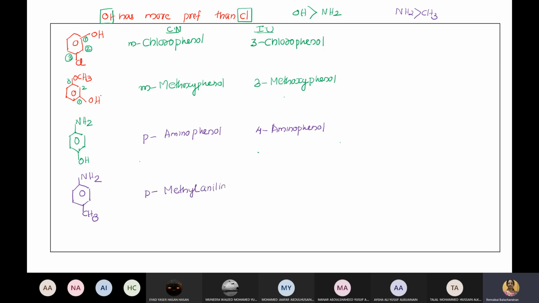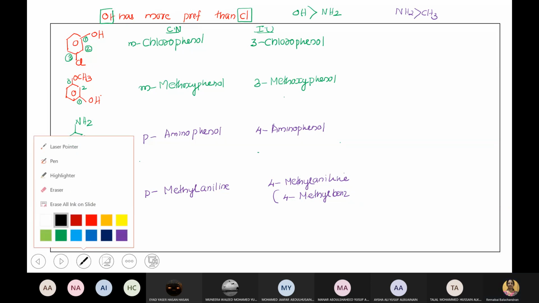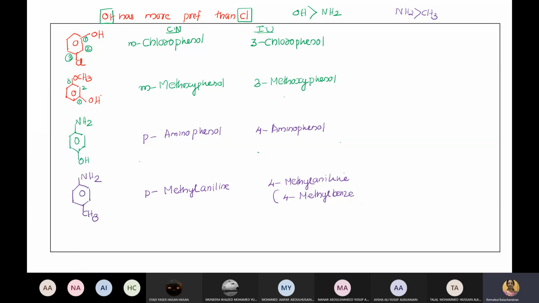Both are correct. That's a common name. 4-methyl aniline is the IUPAC name. And one more IUPAC name is there, that is 4-methyl benzenamine. Benzenamine is not common, okay? It's IUPAC. Benzene, then amine.